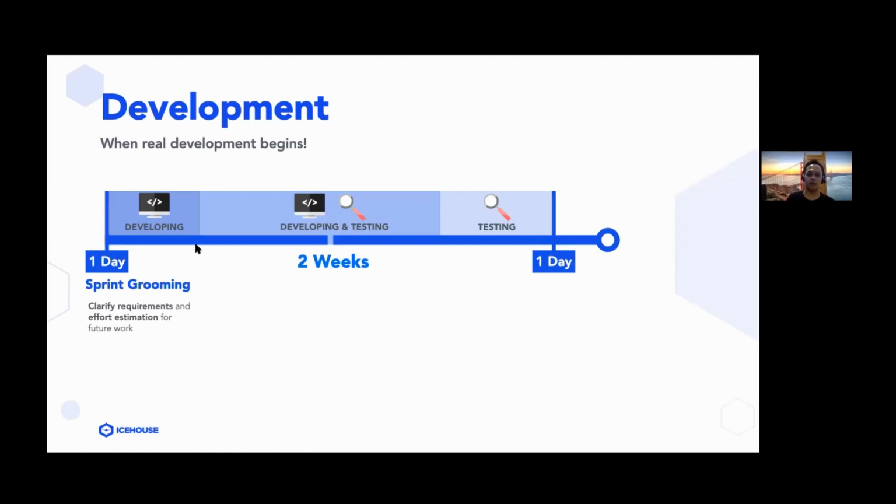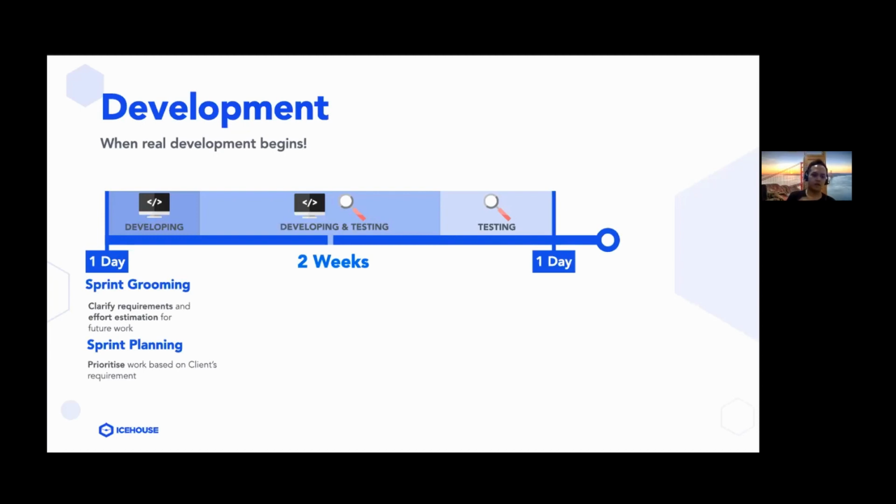And after the sprint grooming meeting, on the Friday, a week before we start the sprint, we also have the sprint planning session, which is a meeting where the whole team gathers and we list down the requirements that are going to be developed on the upcoming sprint, and we prioritize those requirements so that we know which need to be finished by the earliest, and which can be done later, right?